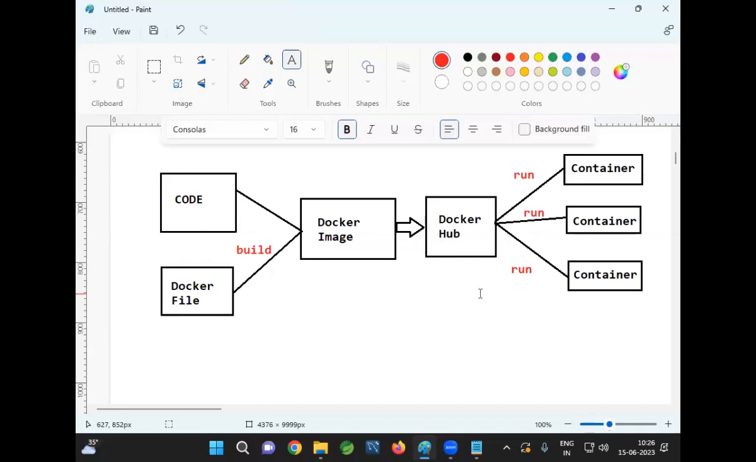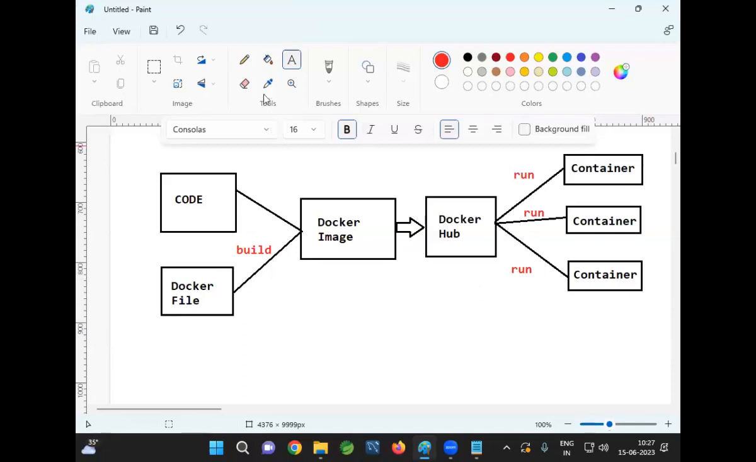Docker file contains instructions to execute our application. Code plus softwares will be packaged as an image. Inside the image, code will be available, softwares will be available. Once we build the Docker image, we can store that Docker image in the Docker Hub. Once we store the image in the Docker Hub, we can take the image from the Docker Hub and run the Docker image. When we run the Docker image, a Docker container will be created. Inside the container, our application is going to execute.